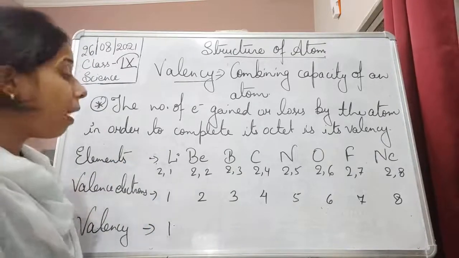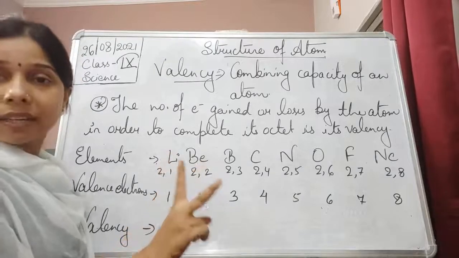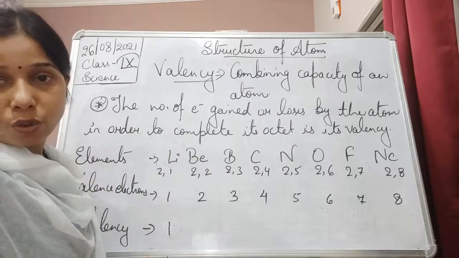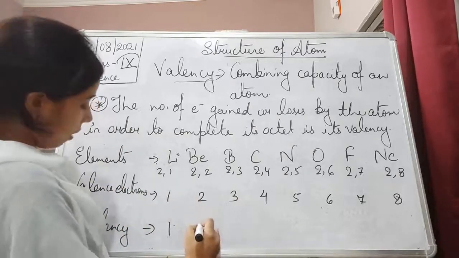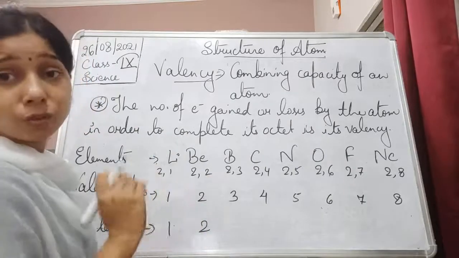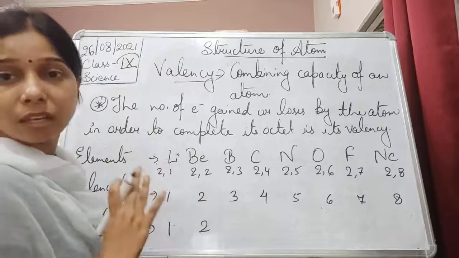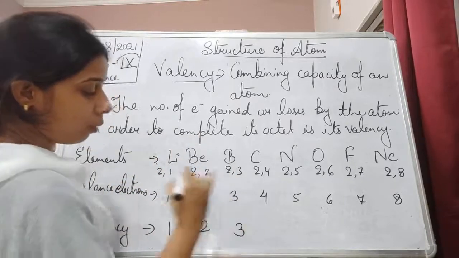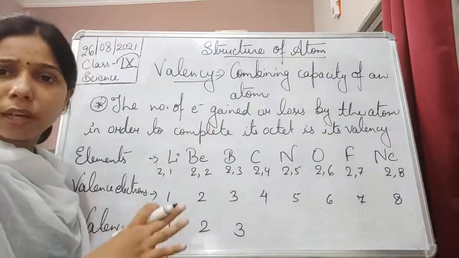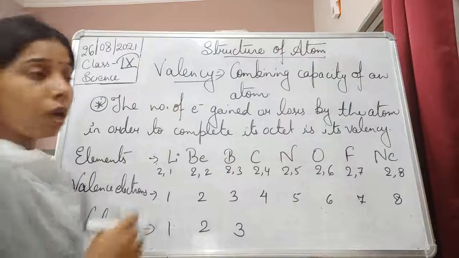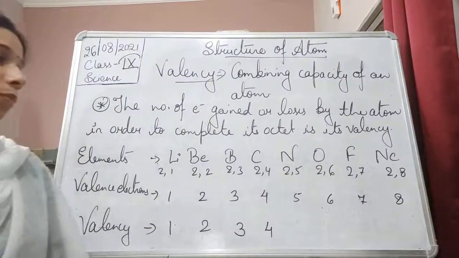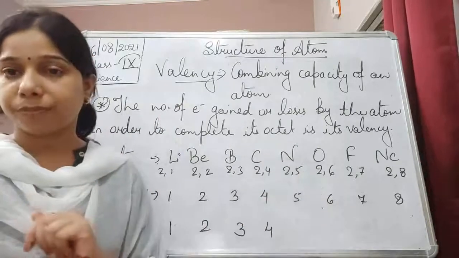In case of beryllium, it has 2 electrons in its outermost shell, so this one also wants to lose the electrons. So here also the valency will be 2. In case of boron, it has 3 electrons. Again, it wants to lose the electrons, so this time its valency will be 3. In case of carbon, either it loses 4 electrons or it gains 4 electrons, so its valency will be 4.